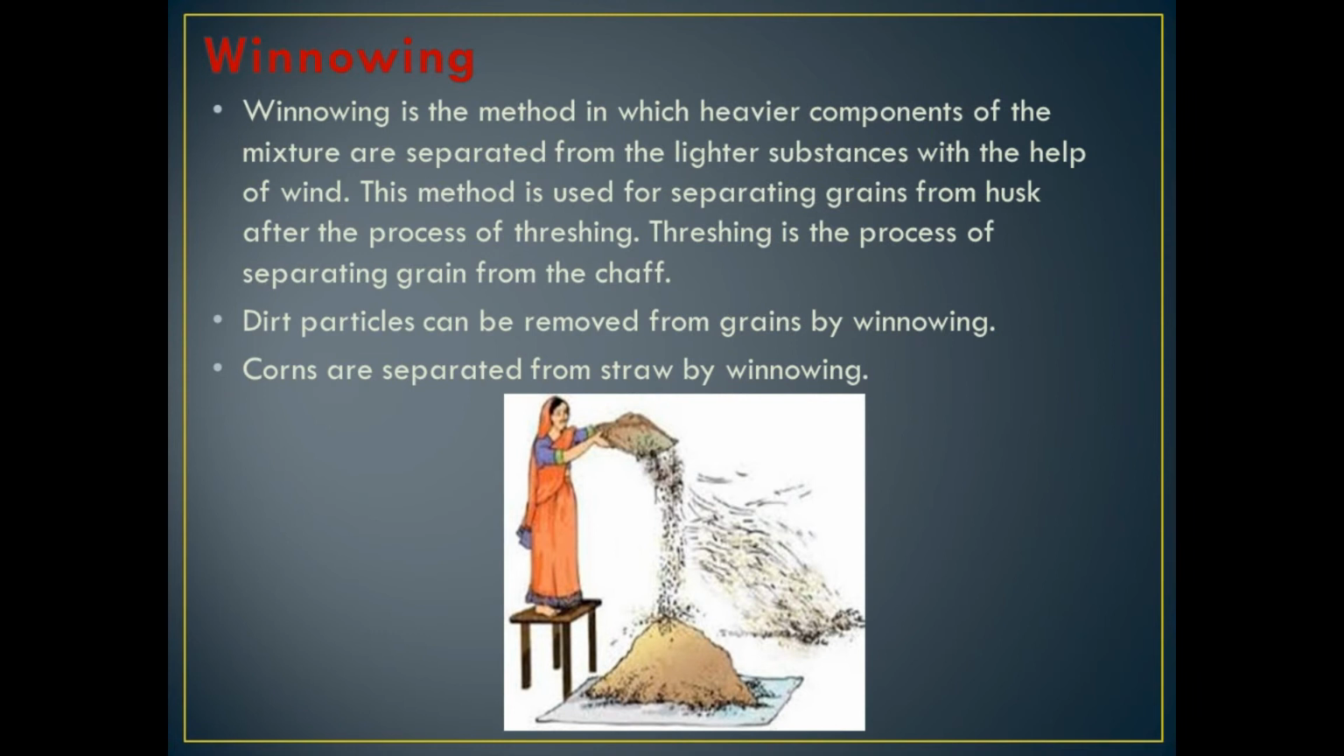Got it? The second method of separation is winnowing. Winnowing is a method in which heavier components of a mixture are separated from the lighter particles with the help of wind. Understood? The air is blowing there, and it is getting separated. See how the woman is standing there. This method is used for separating grains from husk after the process of threshing. Threshing is a process of separating grain from the chaff. Dirt particles can be removed from the grains by winnowing. Understood, children? Corn is separated from straw by winnowing.